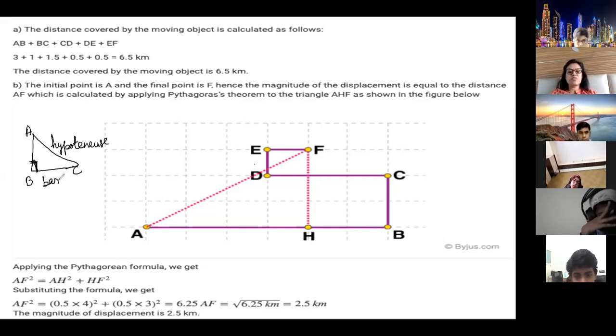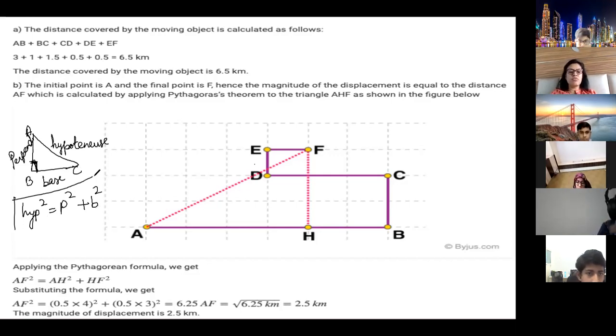This is called the base and this is called the perpendicular. According to the Pythagoras theorem, hypotenuse square is equal to perpendicular square plus base square. This is the relationship of the Pythagoras theorem and we usually use it to find out the distance.